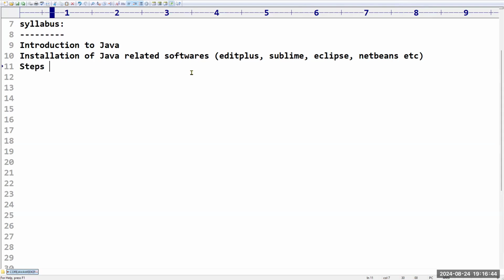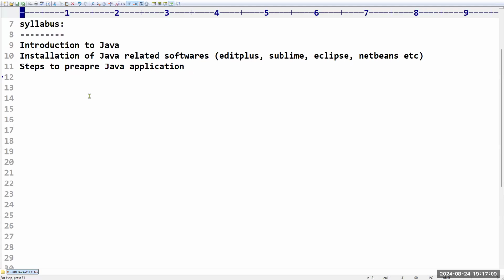Next, after that, the steps to prepare Java applications. If I want to prepare any Java application, what steps do we have to follow? I am going to demonstrate that here. Even to write a simple Java program, what basic steps are required? I am going to explain that here. Actually, tomorrow we are going to start this entire thing.